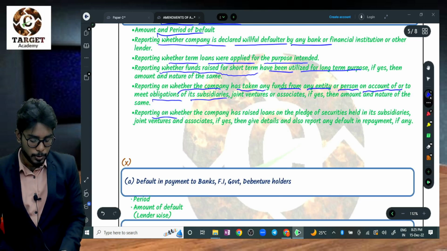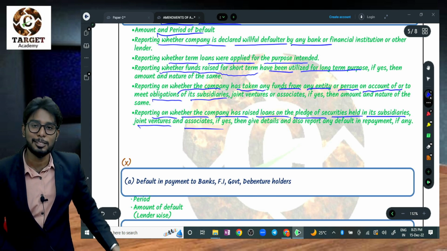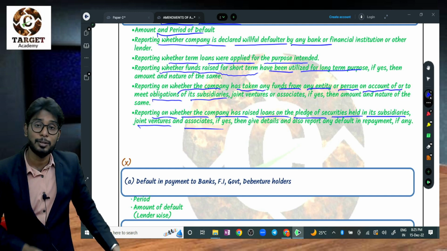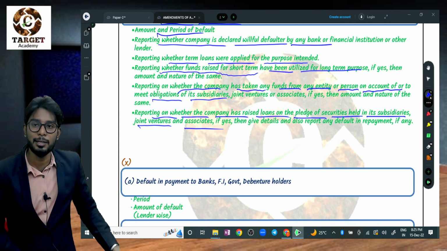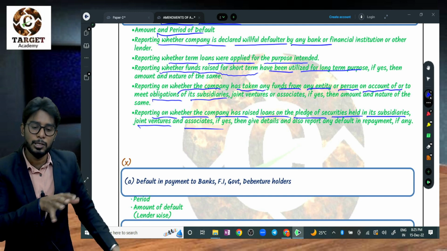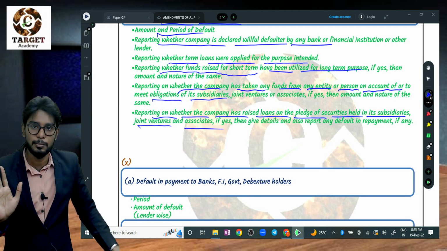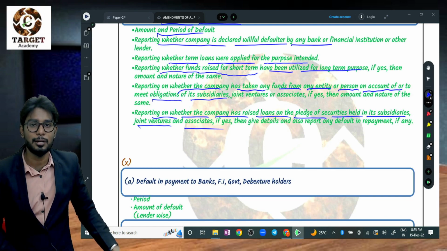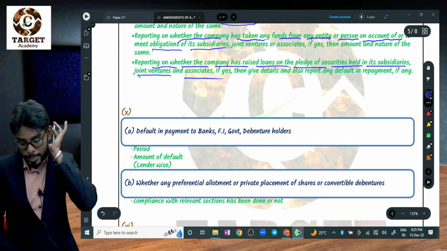The auditor also reports on whether the company has raised loans on pledge of securities held in its subsidiary or joint venture. It's a very bogus thing. They are pledging securities, but those are the subsidiary company's securities. Both are the same group, so the holding company can influence the subsidiary company. They make one entry in the subsidiary company, issue shares to me, and I will pledge those shares to the bank and take a loan. It is only a piece of document they have created internally. So this is bogus, and that's why they have mentioned it here as an amendment.